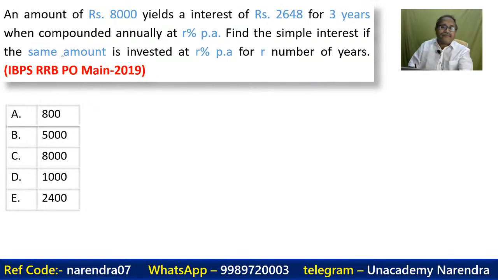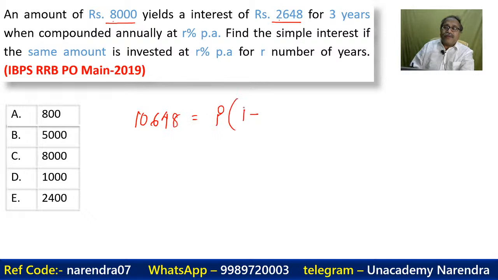This is 8,000. What will be the amount if this is your principal and this is your interest? The amount is equal to 8,000 plus 2,648, that is 10,648. 10,648 is equal to P into 1 plus R by 100 to the whole power 3, where P is already known to us, that's 8000.